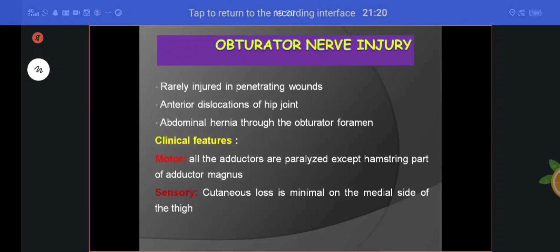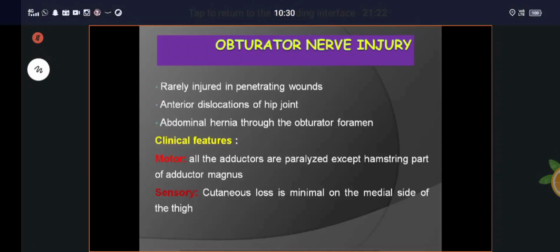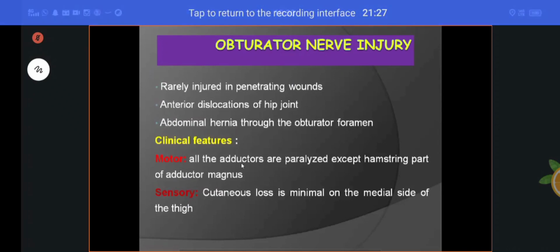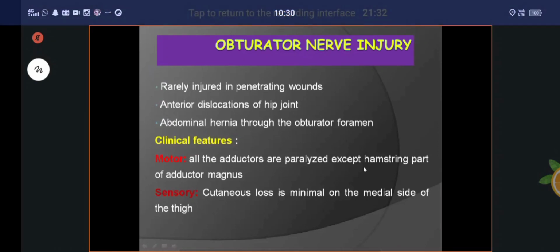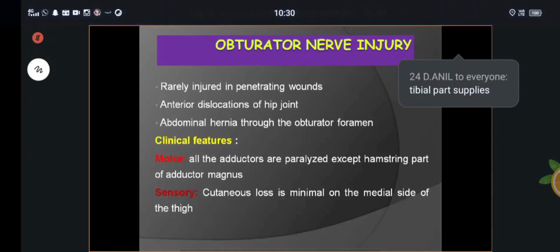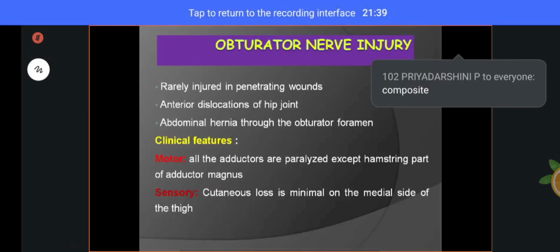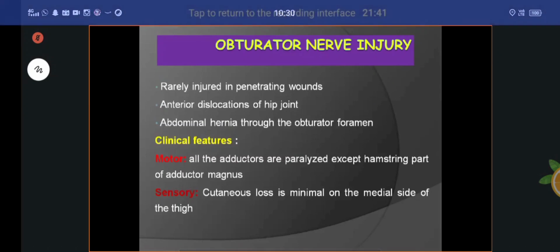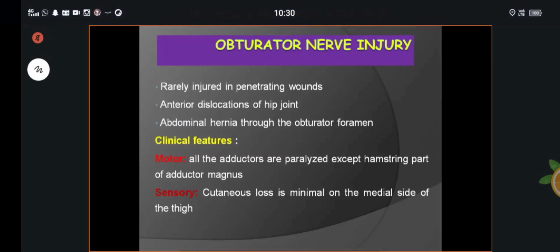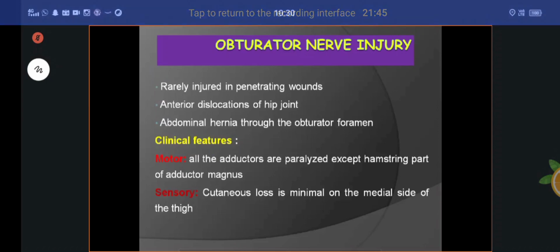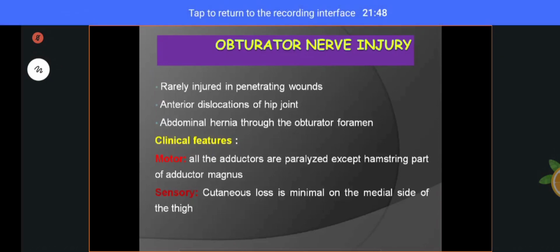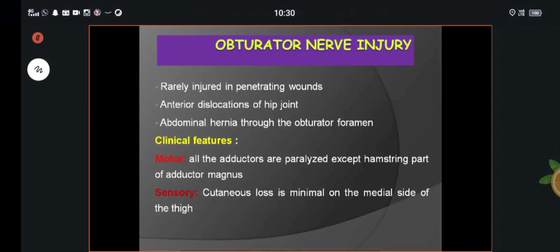Understand? Why is adductor magnus not paralyzed? I told you why. Anyone? The obturator nerve is injured, so which other nerve? Sciatic nerve. Yes. The hamstring part is supplied by the sciatic nerve, the tibial part of the sciatic nerve. That's why that part is not paralyzed. Only the adductor part is paralyzed. That is the clinical importance of the obturator nerve.